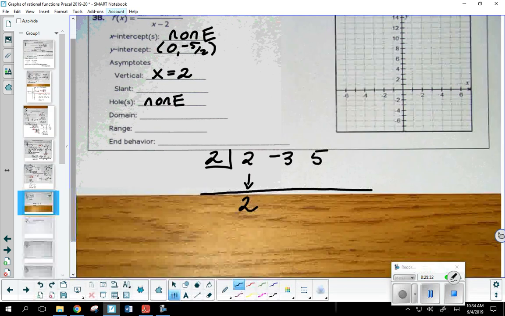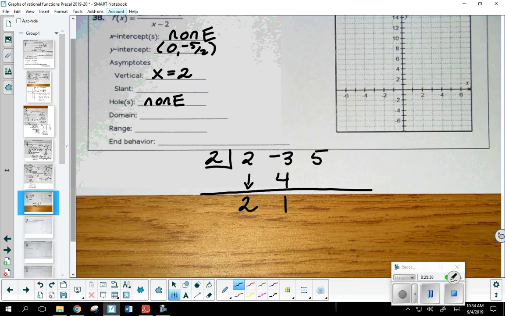So 2 times 2, 4 plus negative 3. 1 times 2 plus 5, 7. Now, 7 is my what? Okay, the very last number at the bottom of the final row, that's going to be your remainder. We don't care about the remainder. Now, there's going to be some other teachers who are going to tell you, mathematically, put that over your divisor. There's ways to write it. I'm just interested in you finding the slant asymptote, which is going to be created using these guys here.